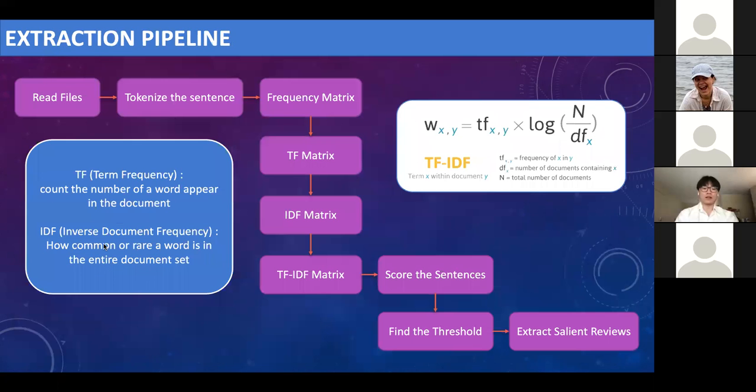So to extract the salient user reviews, I mainly use TF-IDF methods. It's a statistical measure that evaluates how relevant a word is to a document. This is done by multiplying two metrics: how many times a word appears in a document, and the inverse document frequency of the word across a set of documents. So by calculating the TF-IDF, I could give each sentence a score, and the sentence score will help measure the importance of each sentence.